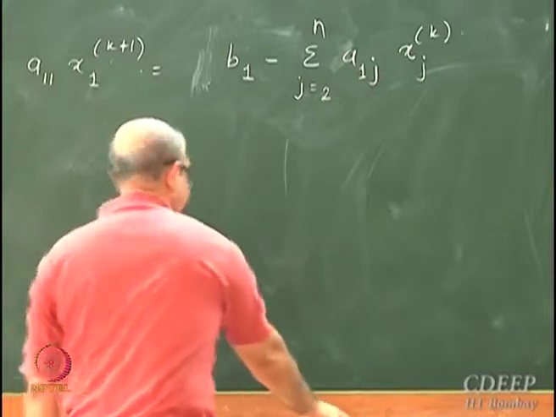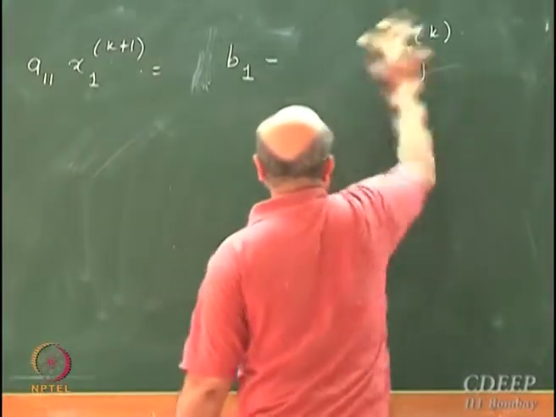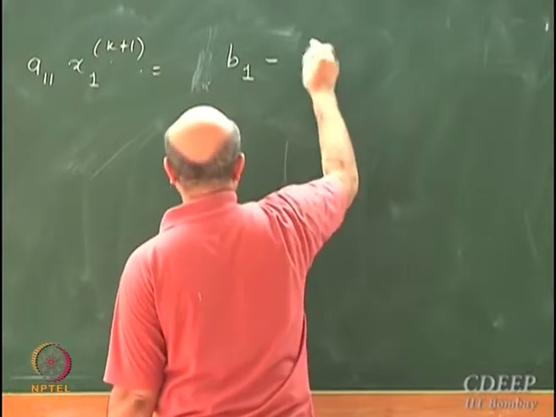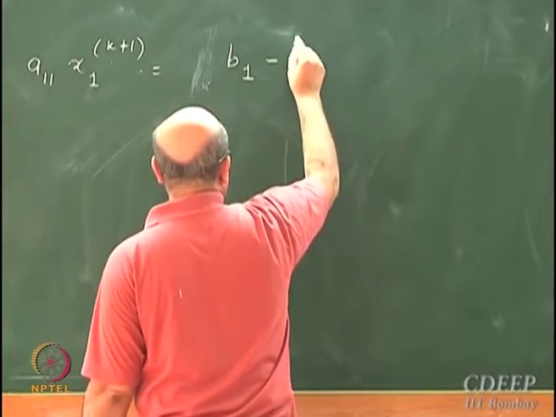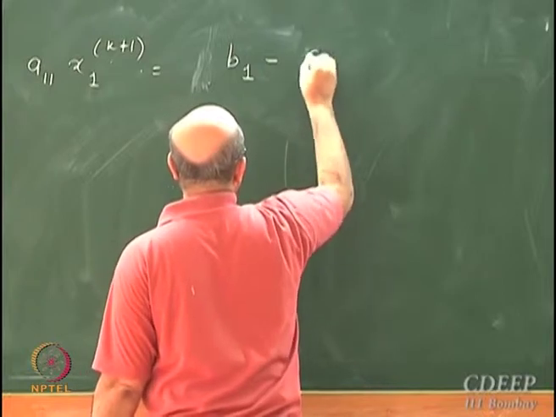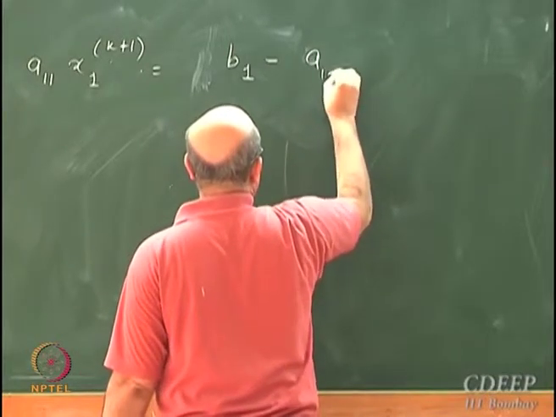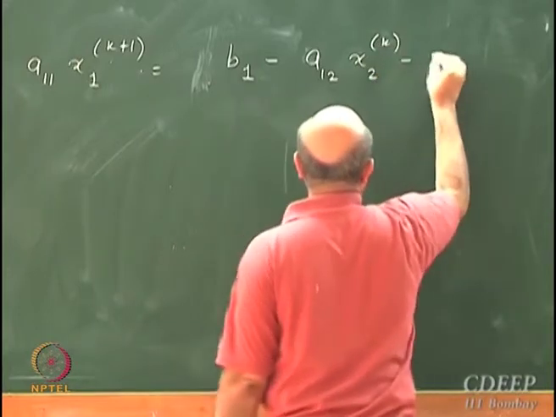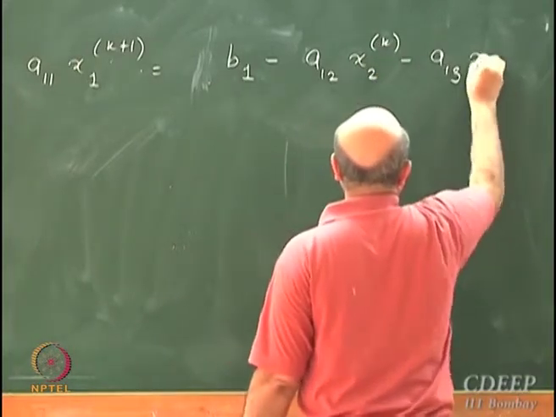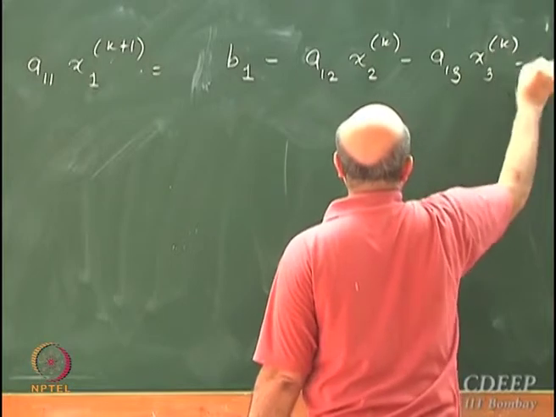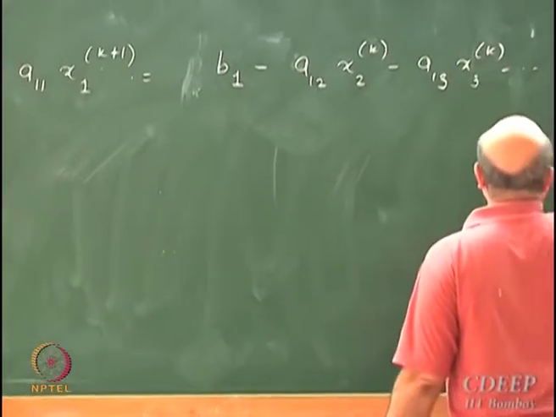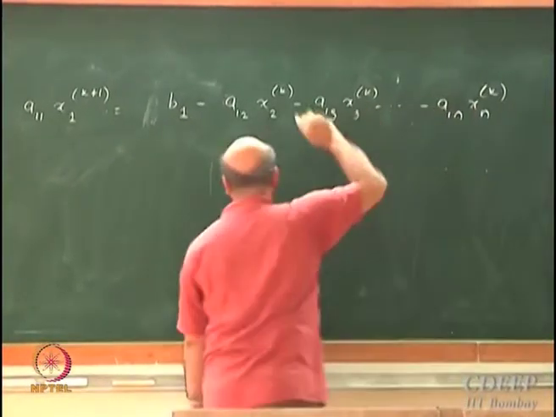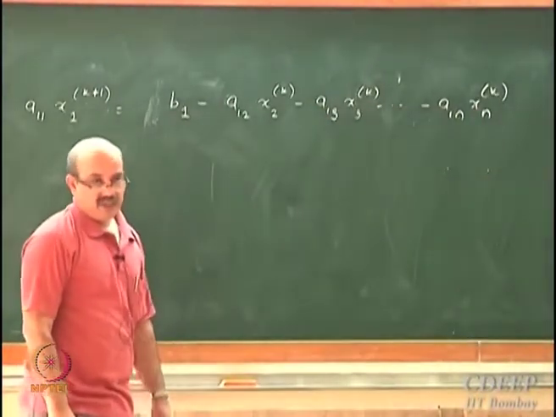Or let's write it more explicitly, instead of summations. It will be better to write this explicitly. So this will be A12 x2^k minus A13 x3^k, and so on up to A1n xn^k. This is my first equation in the Gauss-Seidel method.